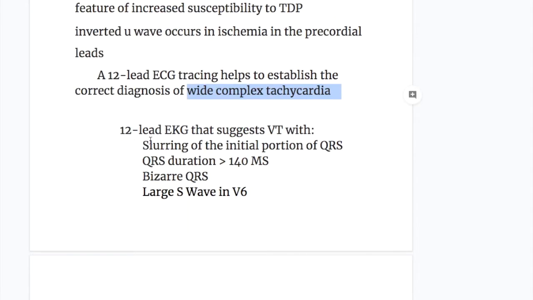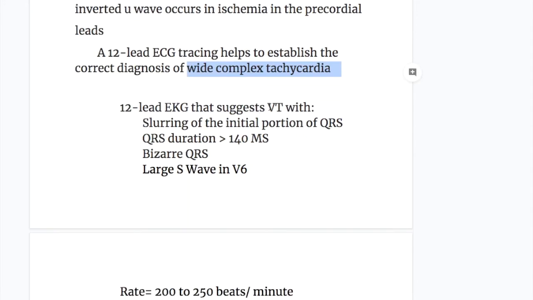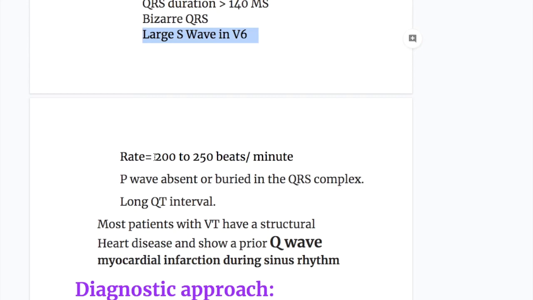A 12-lead EKG that suggests VT shows slurring of the initial portion of the QRS, a QRS duration of more than 140 milliseconds, bizarre QRS, and a large S wave in V6. The rate is 250 beats a minute. The P wave in TdP is absent or buried in QRS complexes, and the QT interval is long.